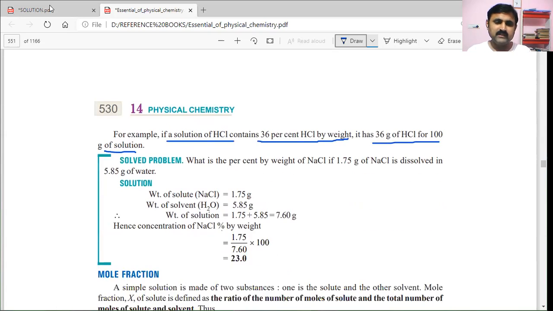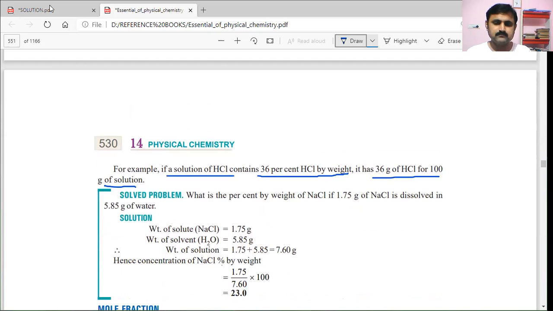Now, we'll solve a small problem about it. What is the percent by weight of NaCl if 1.75 grams of NaCl is dissolved in 5.85 grams of water? The small w, weight of NaCl, given is 1.75. The capital W given is 5.85.